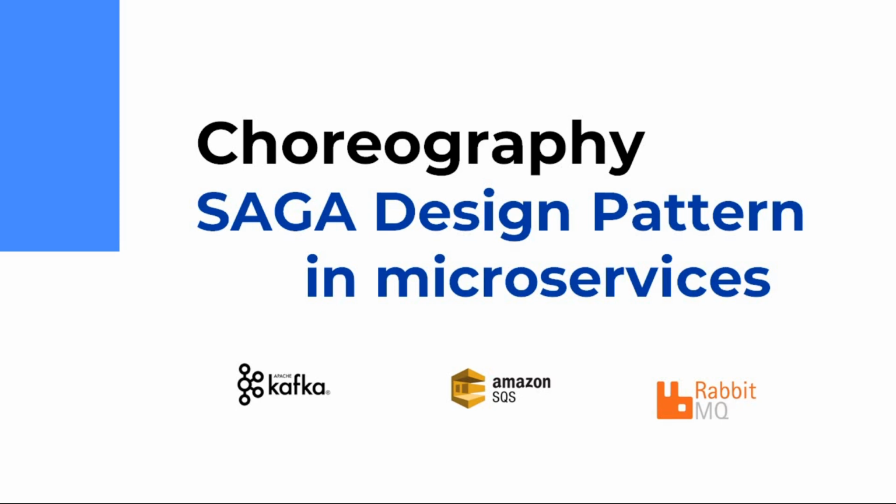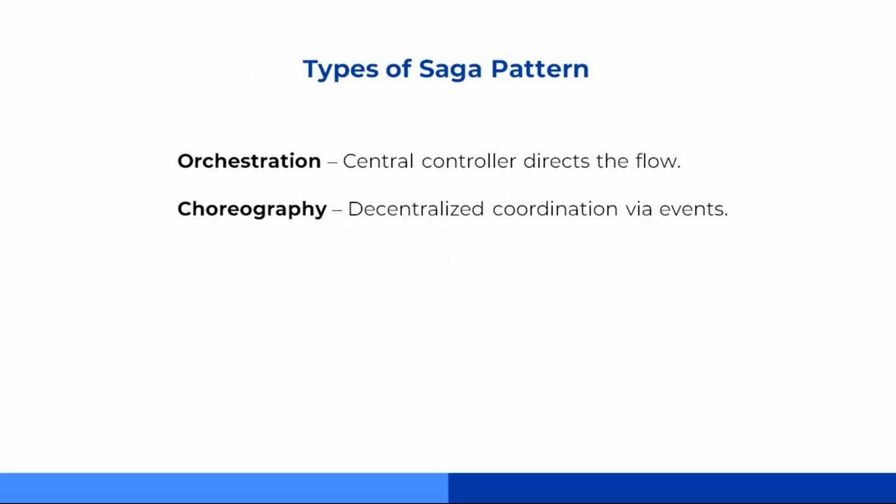Alright, let's get started. So the Saga design pattern mainly comes in two flavors: orchestration and choreography. In orchestration, you've got a central brain, a controller service that tells each microservice exactly what to do and when to do it, kind of like a conductor leading an orchestra.